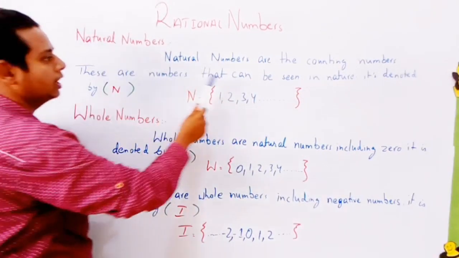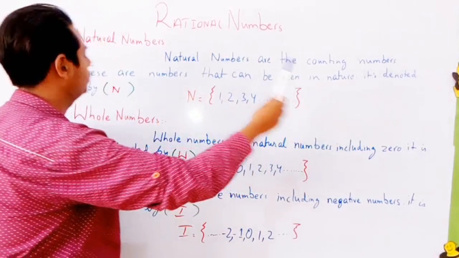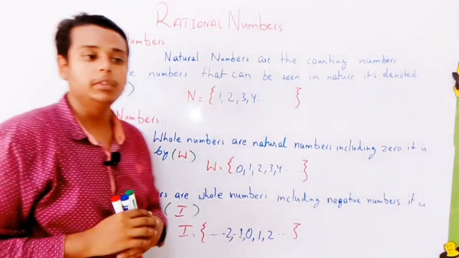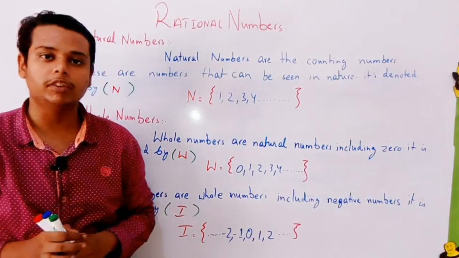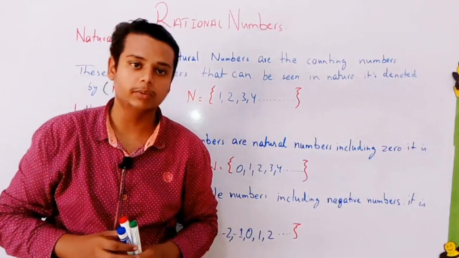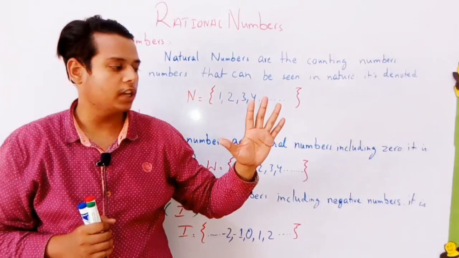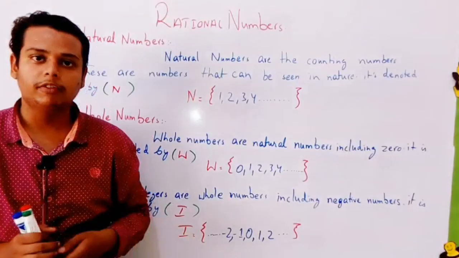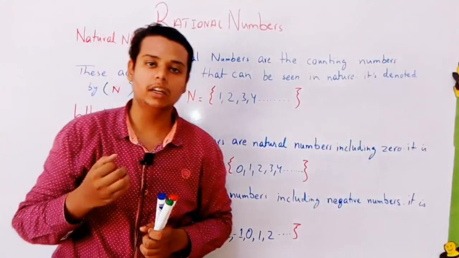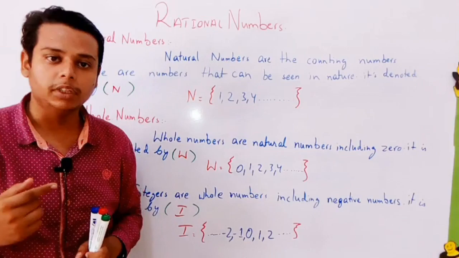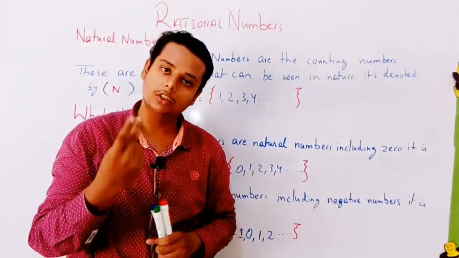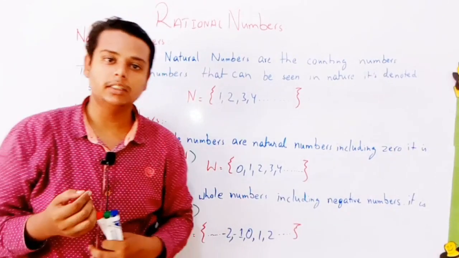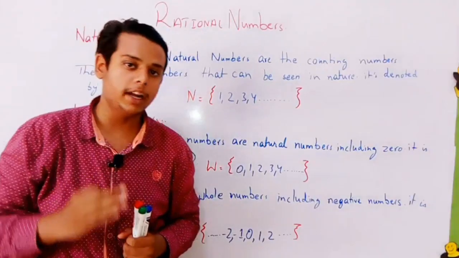These are numbers that can be seen in nature. The set is denoted by N. Means natural numbers are those numbers which we find in nature as well. Let's suppose how many fingers we have. We have 5 fingers, so 5 is a natural number. If we have 2 ears, then the natural number is 2. So each and every counting number is a natural number.